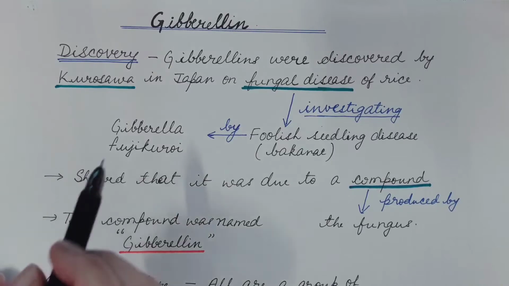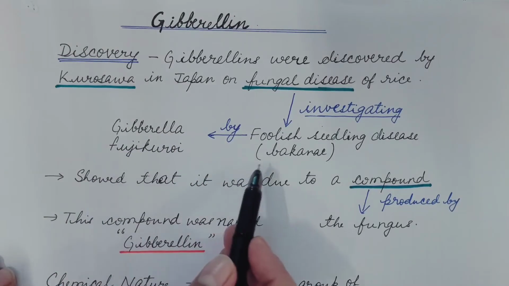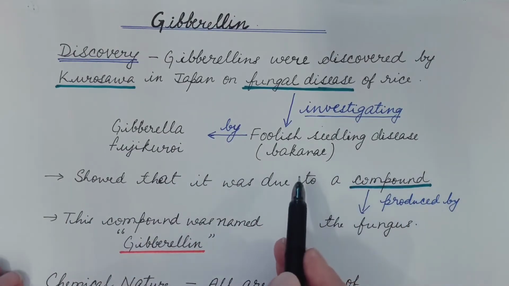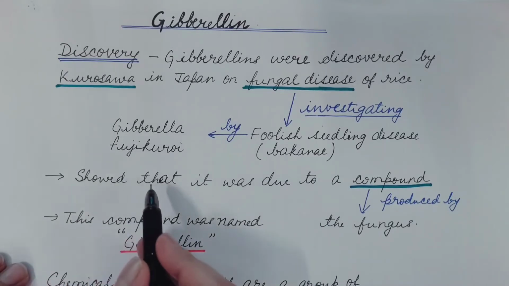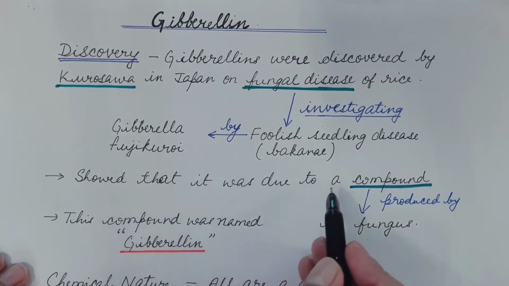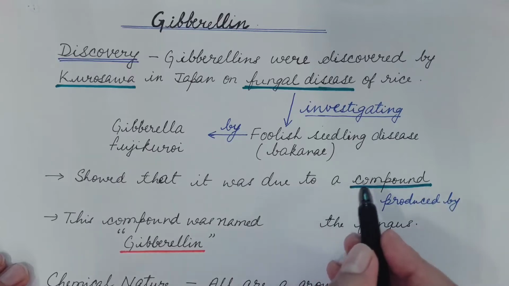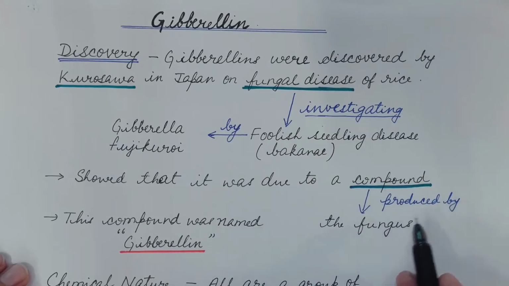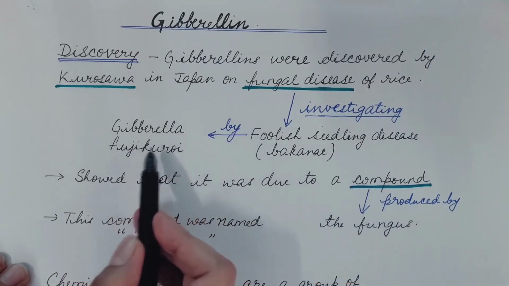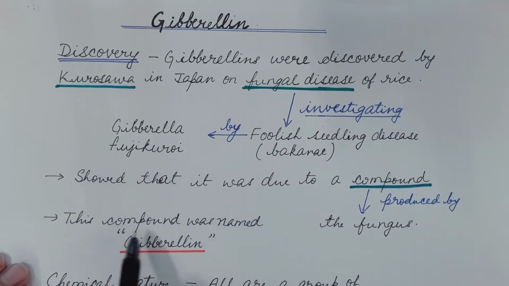So how did Gibberella fujikuroi cause this foolish seedling disease? Through his studies, he showed that it was due to a compound, and this compound is produced by the fungus Gibberella fujikuroi. This compound was named gibberellin.